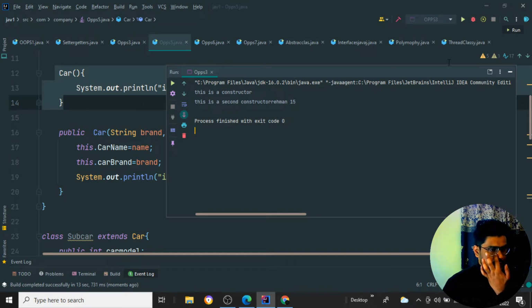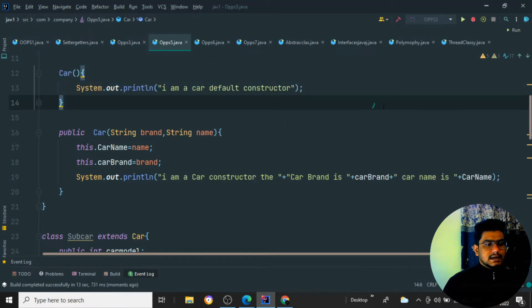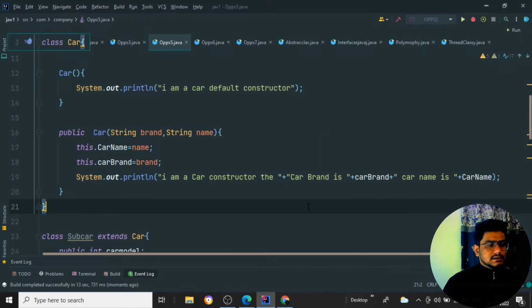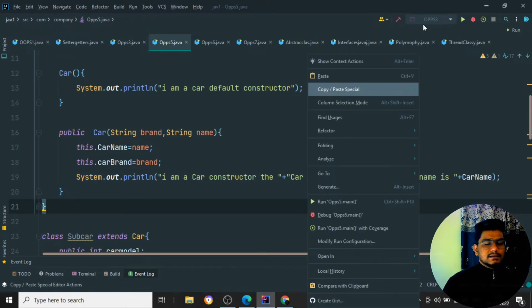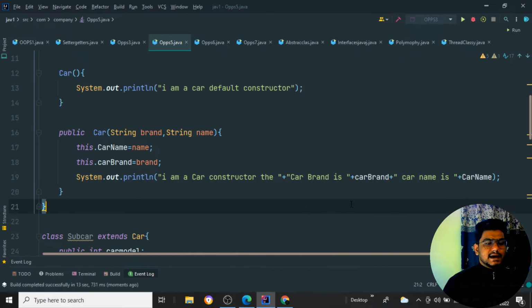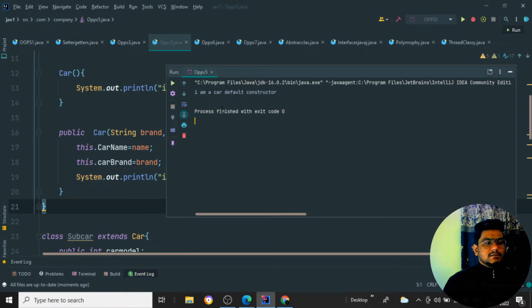You can see it is just running my previous example. I'll just right click and run this program. I will run the oops file. When I run this particular program, this file will just run. So you can see I am a car constructor, I am a car default constructor. It is going to print over.